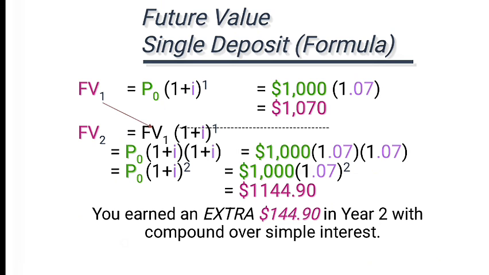Future value of year 2 is equal to the principal amount times (1 plus I) squared. Principal amount $1,000 times 1.07 times 1.07, because it is raised to power 2. So you get 1144.90. So you earn an extra $144.90 in 2 years with compound over simple interest. For simple interest, you are earning only $70 a year, but with compound interest you earn $144.90. So it means for the first year, simple and compound interest are the same, but if the time period increases from 1 year to 2 years, your compound interest also increases more and more.